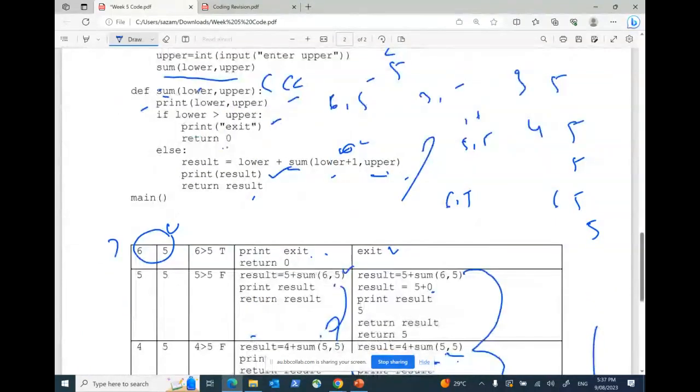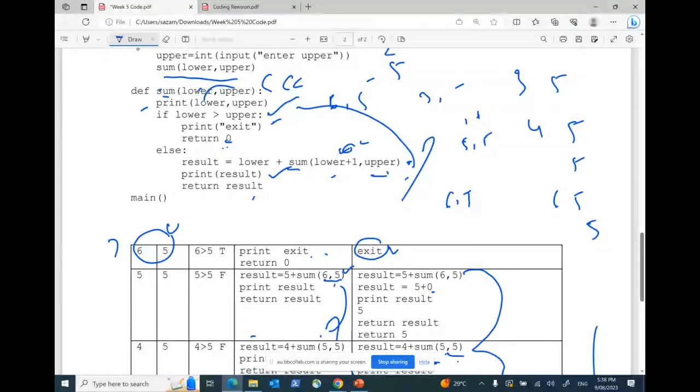Now, what I am saying, 6 is greater than 5, which is true. That is true. So I'm saying print exit. I'm going to print the exit, and I'm going to return the value 0. Now you have to understand who called this function. The previous function called this function, yes or no? So what was my previous function? 6 and 5, yes or no? So that means my previous function sum 6 comma 5 was calling this one, the last one, right?